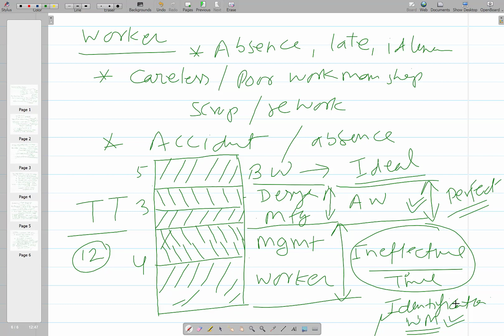Okay, and if the system is not perfect as far as the design and manufacturing is concerned, due to a variety of reasons, then we have to apply the method study. Let us study the method and see what the deficiencies are, so that after the study of the existing practices those deficiencies are identified. You study the existing job and then identify what the deficiencies are, so that steps can be taken to rectify them. Okay, that falls under the scope of the method study.